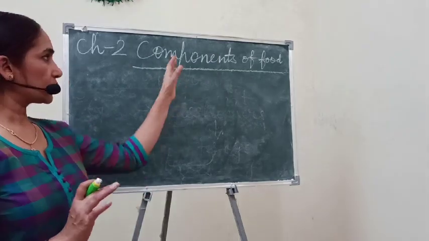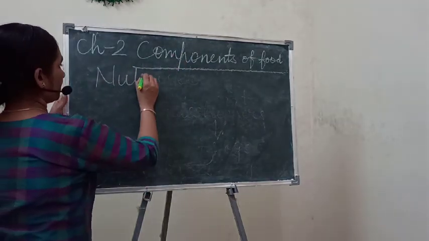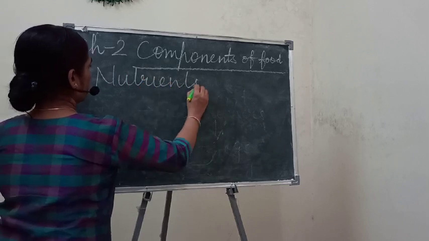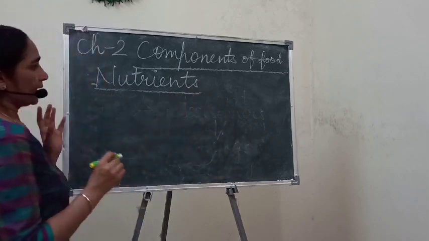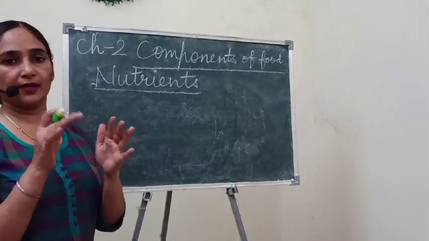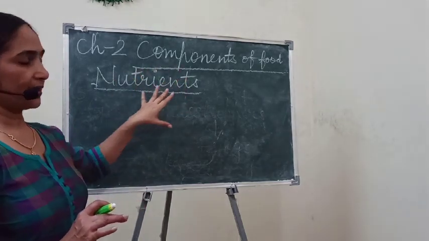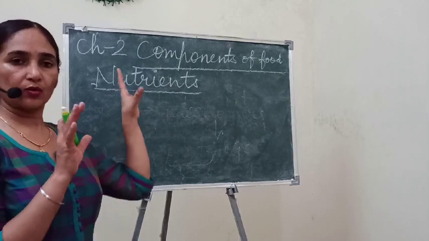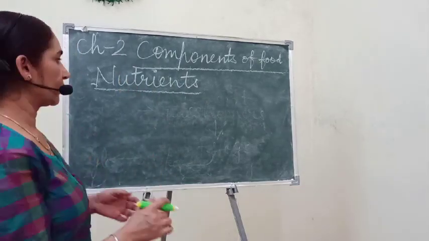Those components are called nutrients. And these nutrients are named under different categories, and we will revise those nutrients which we have already studied in the month of April.